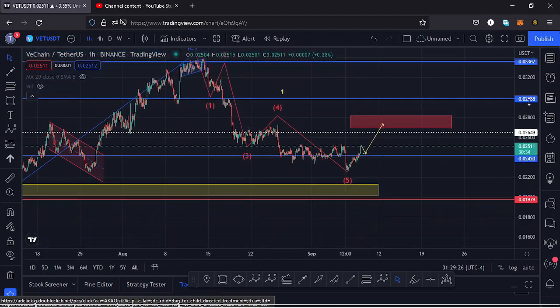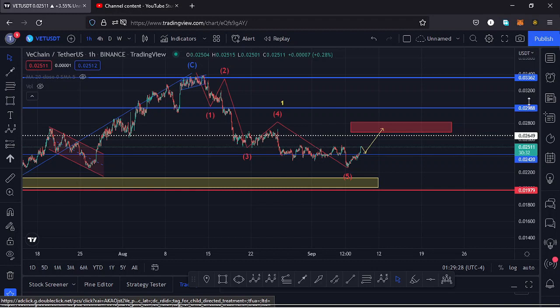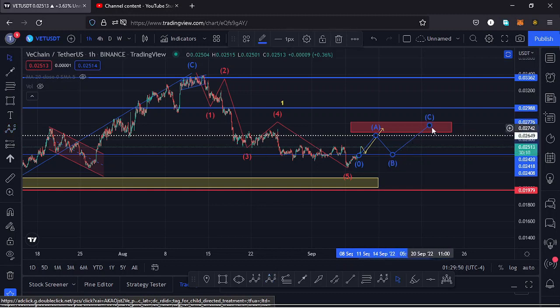And in case that movement to the upside plays out, I will also expect it to play out in a ABC corrective movement, so we can have that as a wave A. Then in the retest we can see the formation of a wave B, then continue pushing higher to get us into our red target area in the formation of a wave C.